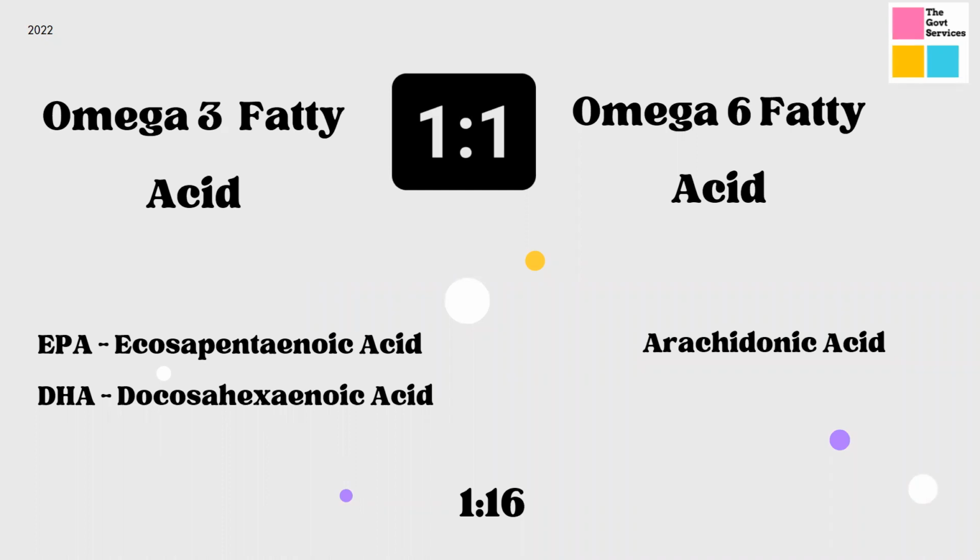In PUFA, there are two classes, omega-3 and omega-6. Omega-3 has EPA and DHA, and omega-6 has arachidonic acid. Just remember these names, guys, for your knowledge and also from an examination point of view. This is the ideal ratio in which we should be consuming these acids.